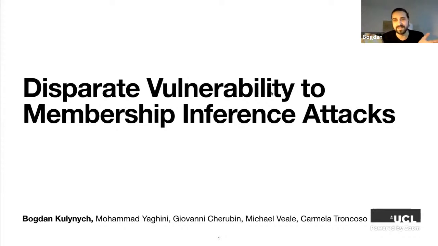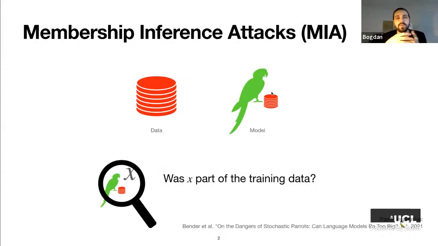I'm going to start with the basics. What is a membership inference attack? A membership inference attack is an attack against the privacy of the training data of a machine learning or a statistical model. Specifically, the adversary is asking the question: was a given record, which we usually assume corresponds to some information about an individual, part of the training data or not? The adversary will need to answer this question by taking a look at the trained model in some way, maybe querying it, maybe looking under the hood, or something else.